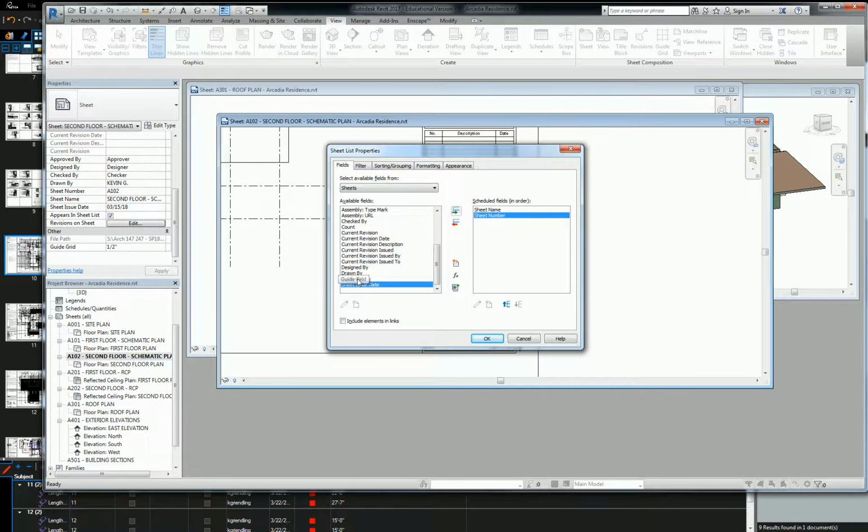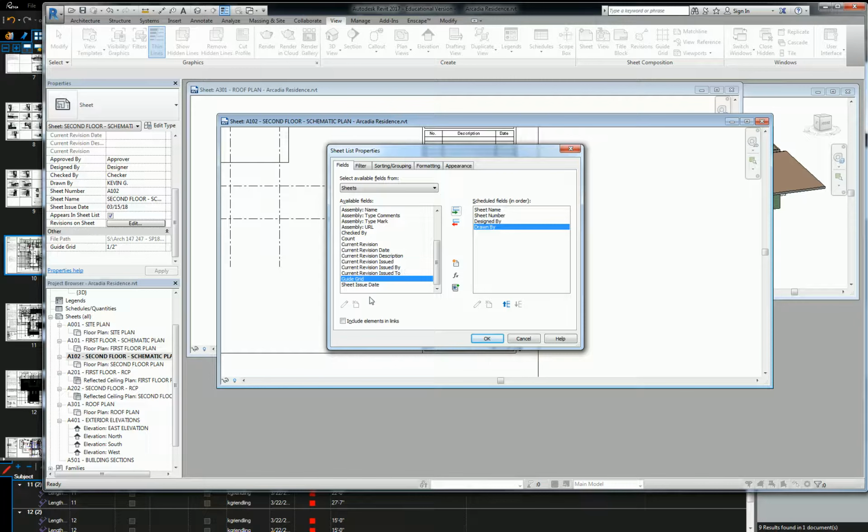The other thing that I want to point out is that basically all those other things that I showed you when I first introduced sheets also show up here. It's all the standard parameters for each individual sheet, not so much your project information parameters, but definitely each sheet parameter is here. So we've got the designed by, drawn by, whether or not there's a guide grid.